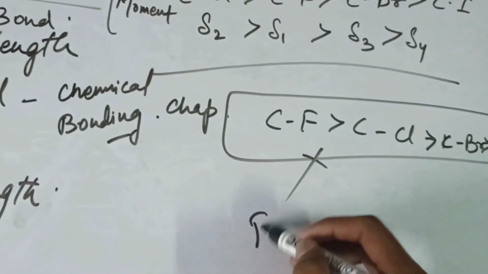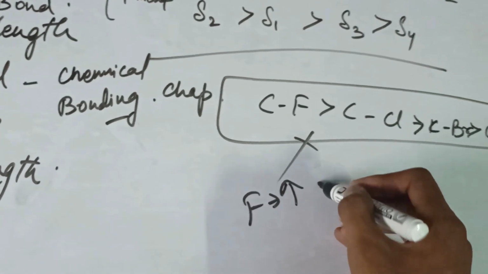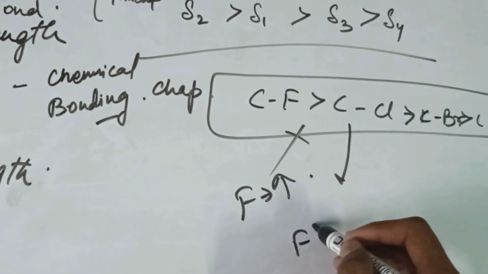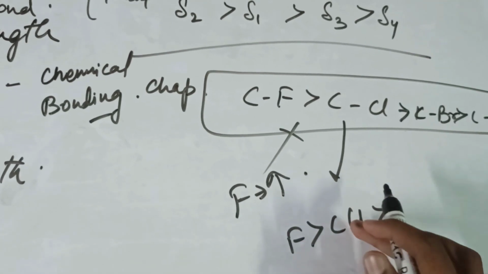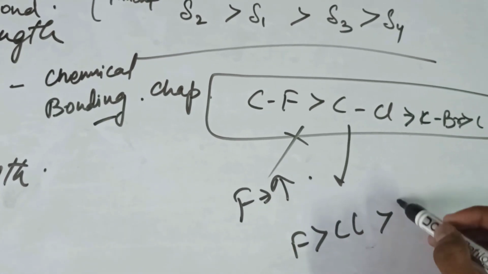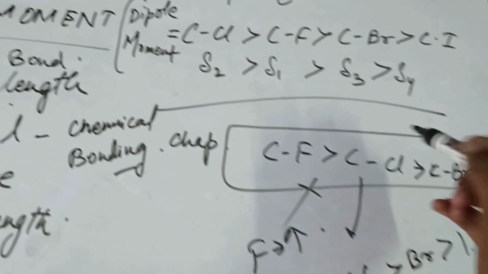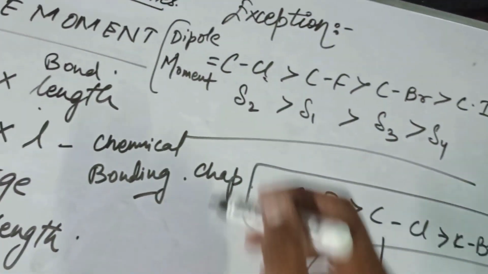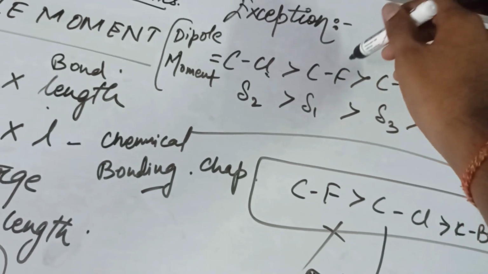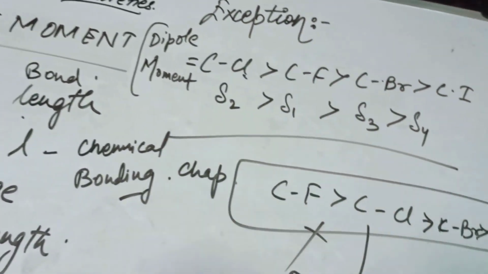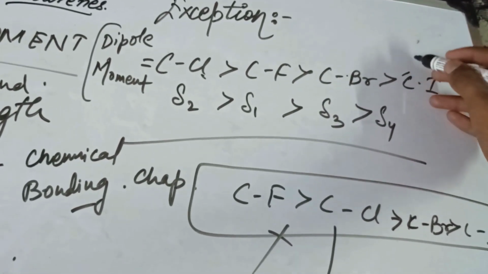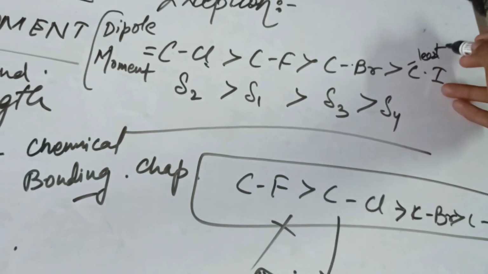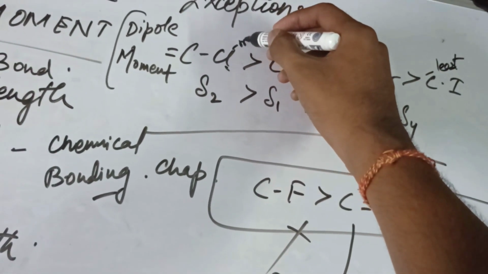We know that fluorine is very electronegative, and the electronegativity order is like this. But still, why do we see that C-Cl has the most dipole moment, and after that C-F, C-Br and C-I?